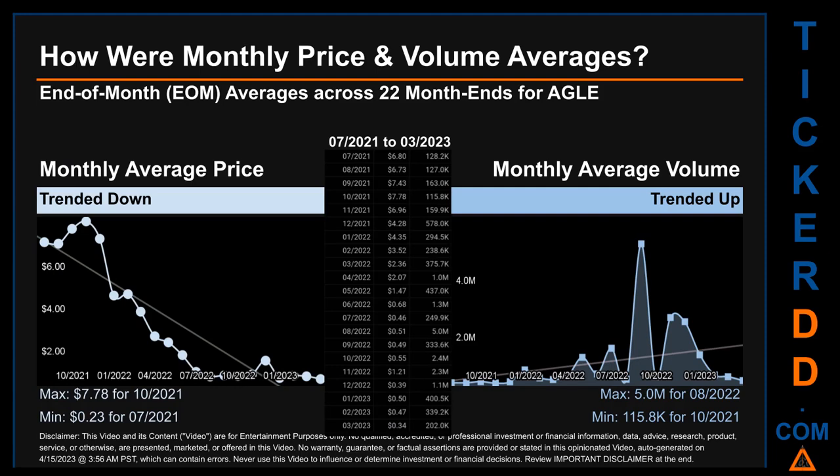How were price and volume averages for AGLE? Across 448 trading days, there were a total of 22 month ends, of which monthly averages for daily price and volume were calculated. Overall, monthly price average trended down while monthly volume average trended up. The maximum end-of-month average price was $7.78 for 10/2021, while the minimum was 23 cents for 07/2021. Looking at volume, 08/2022 and 10/2021 respectively saw the highest and lowest monthly average volume at 5,000,000 and 115.8 thousand.